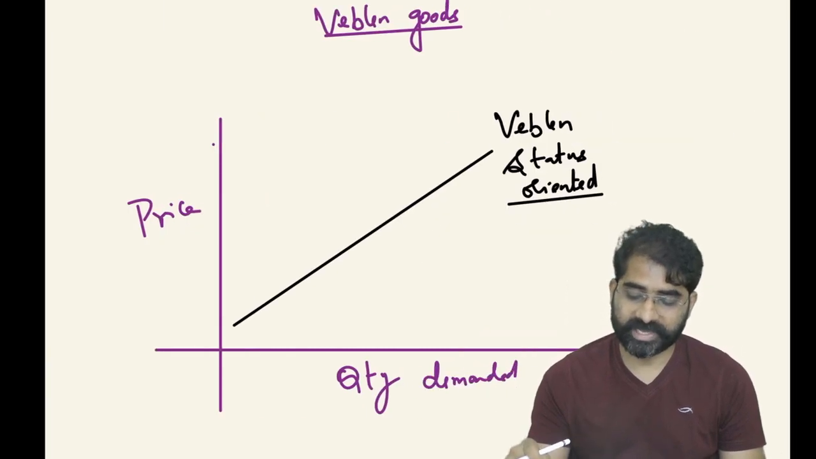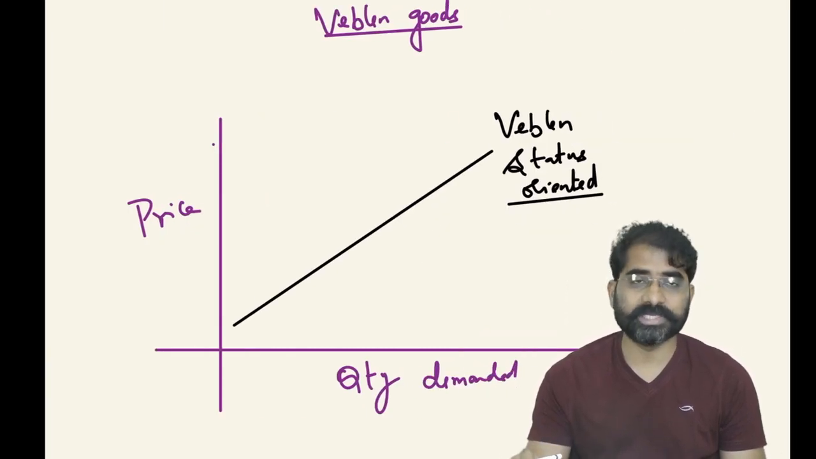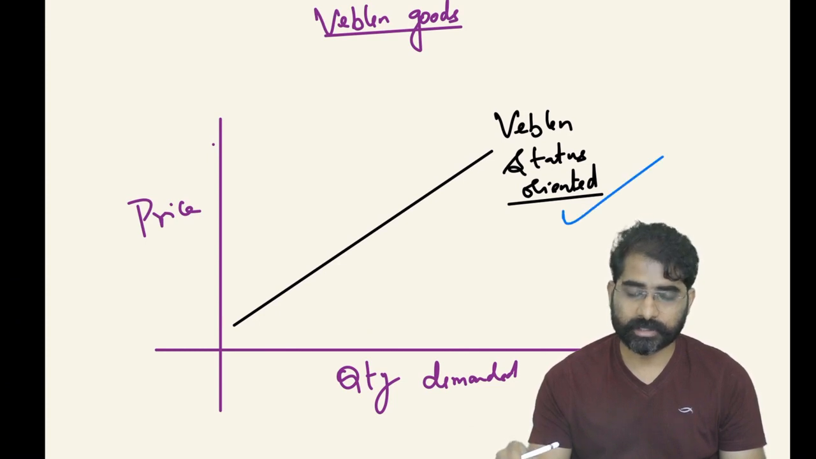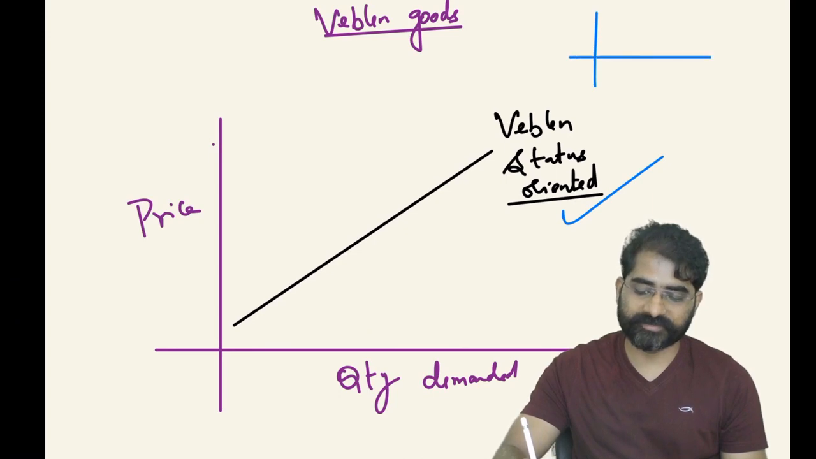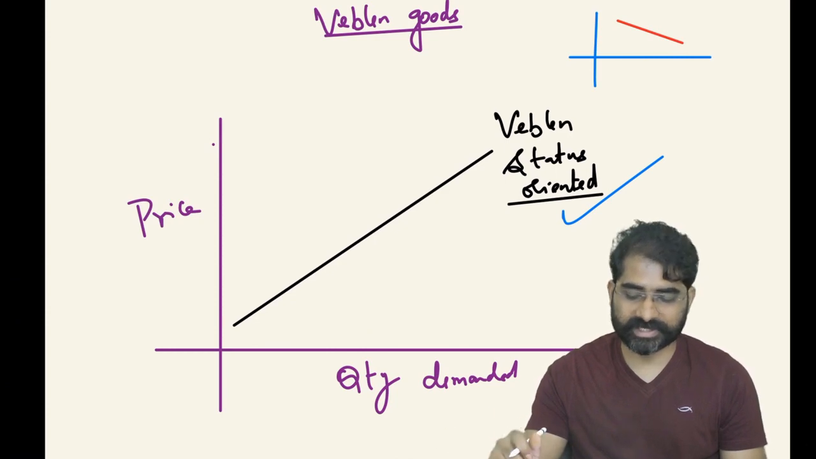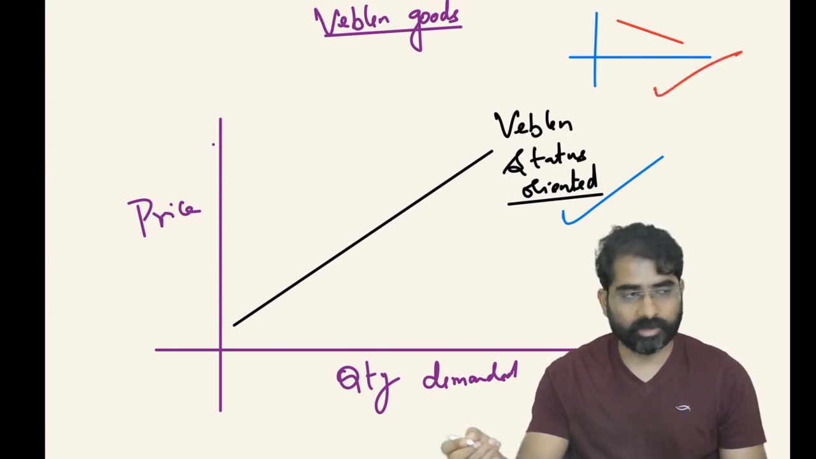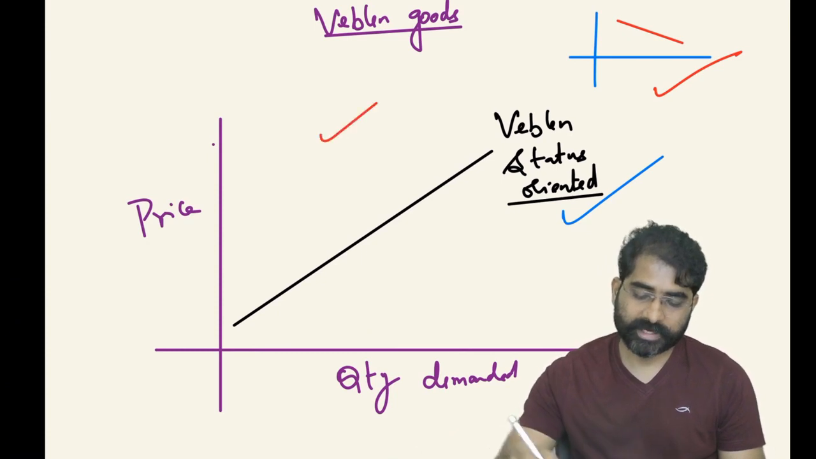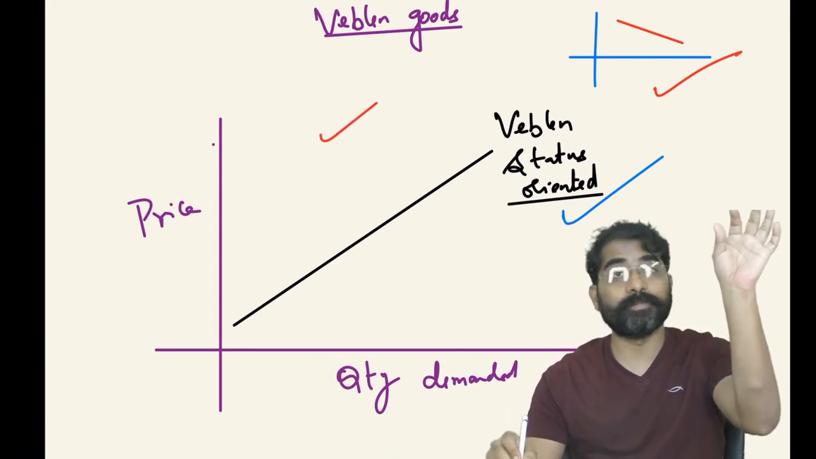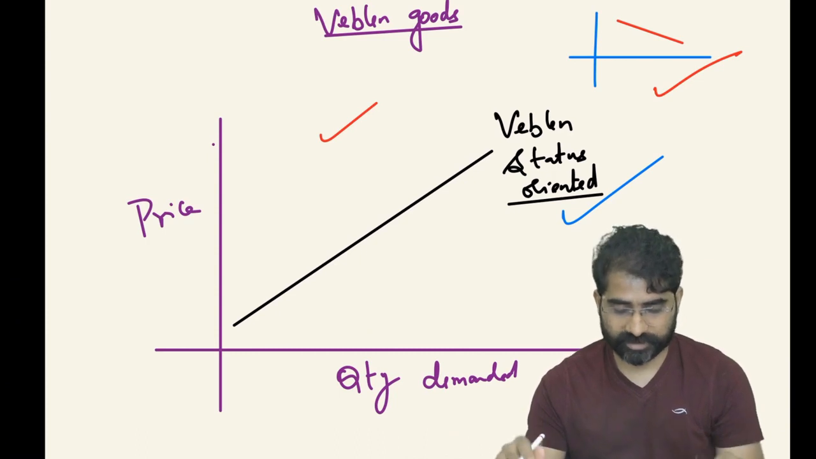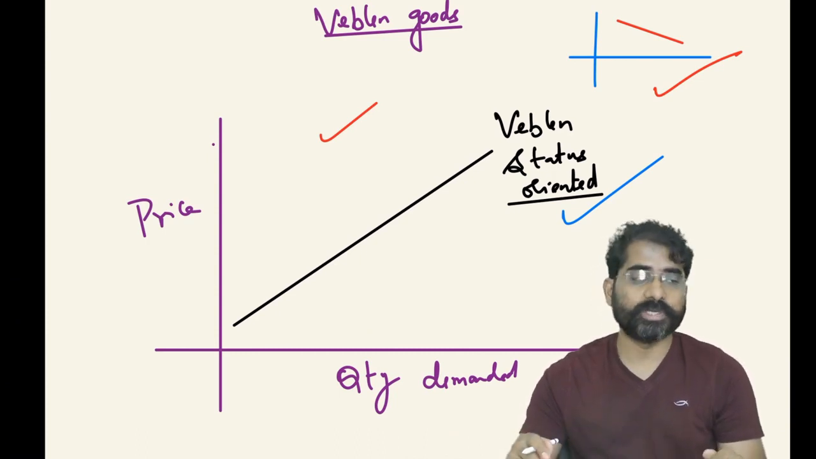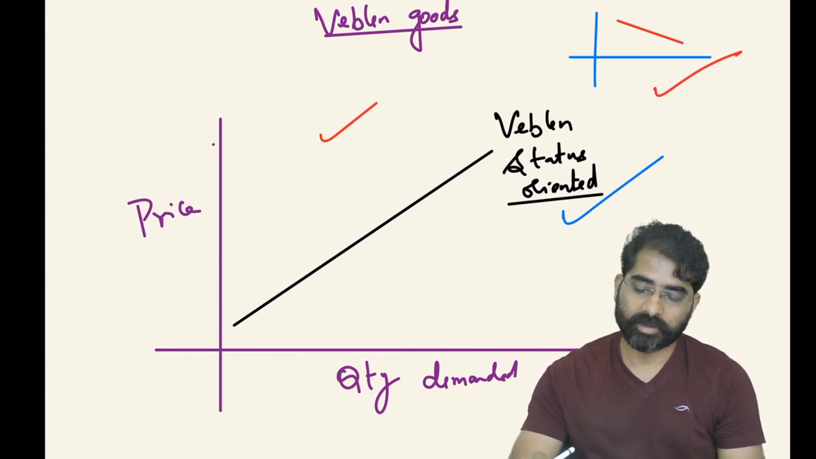Then we have the Veblen good. Veblen is basically status oriented. Here also we find an exception: as the price is increasing, quantity demanded is also increasing. This is an exception to the regular law of demand. If you see the regular demand graph, taking price and quantity demanded, it should look like this. But the Veblen good graph is an exception. Tomorrow you can be asked: Veblen goods, the status oriented goods, are an exception to the regular law of demand. So no confusion.